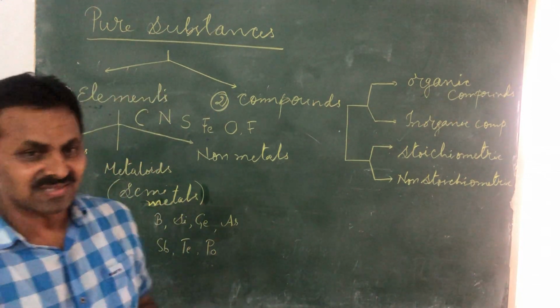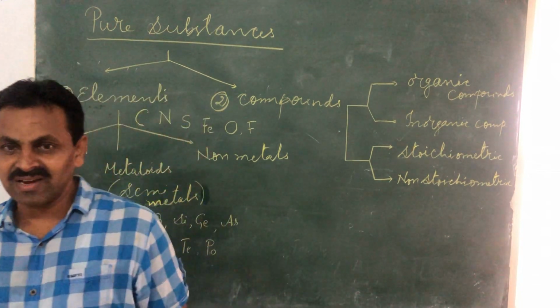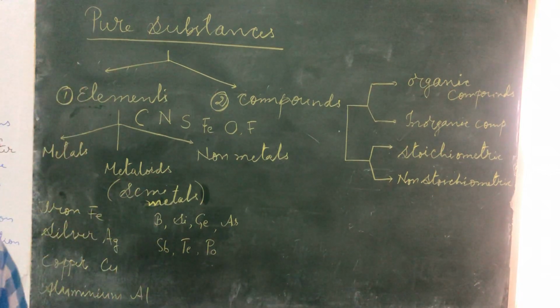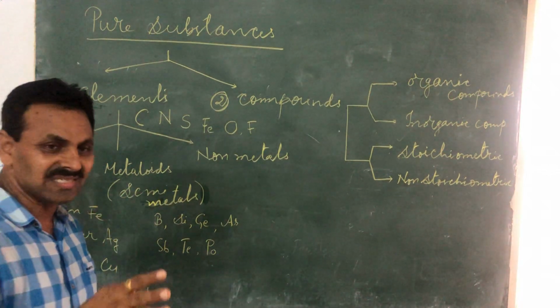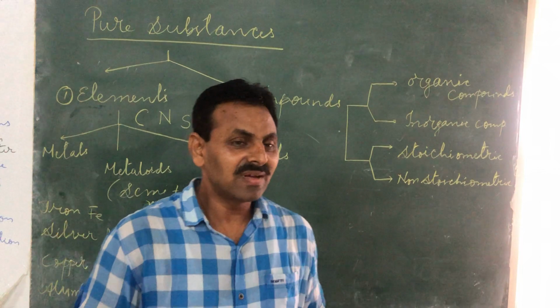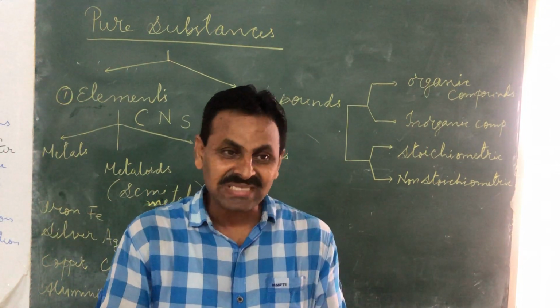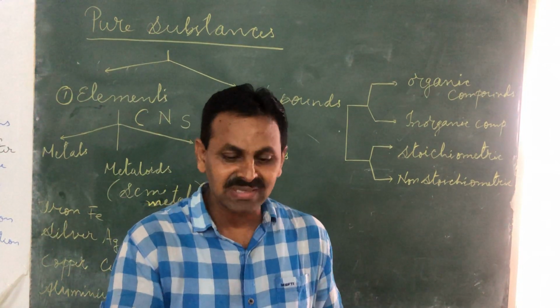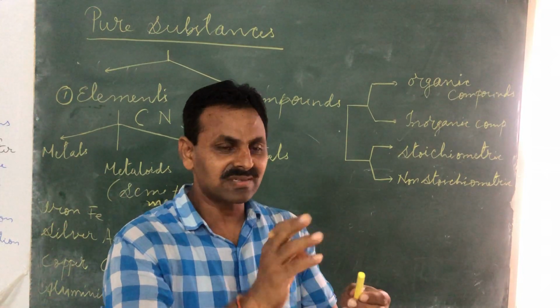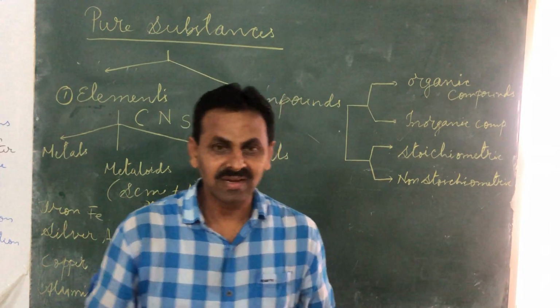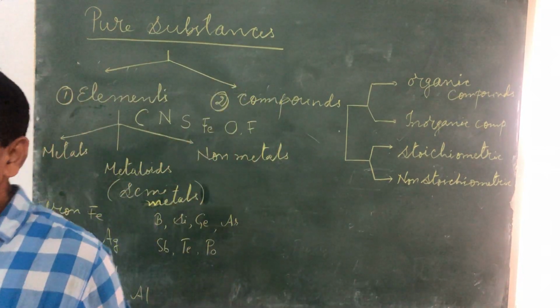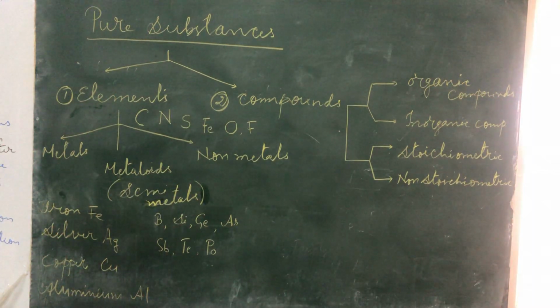Can you touch the anger? Can you touch somebody's emotions? No. That's why they are known as abstract things. Concrete means you can touch. So likewise, there are so many concepts we need to imagine.